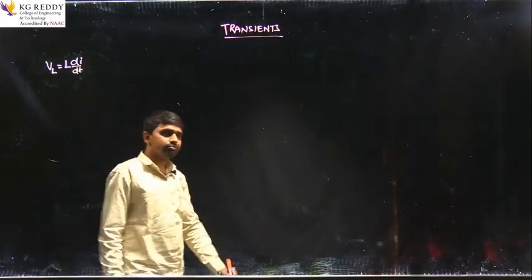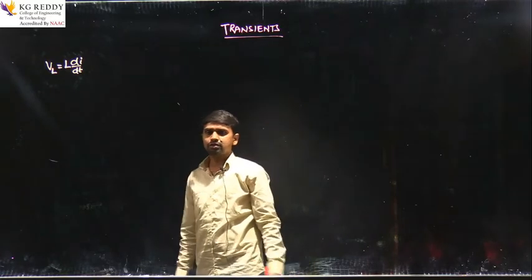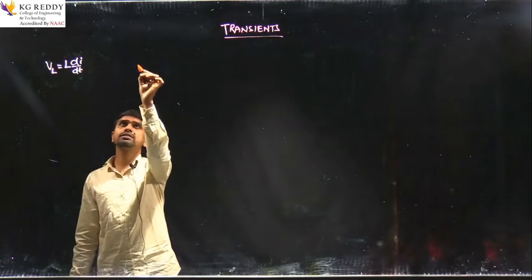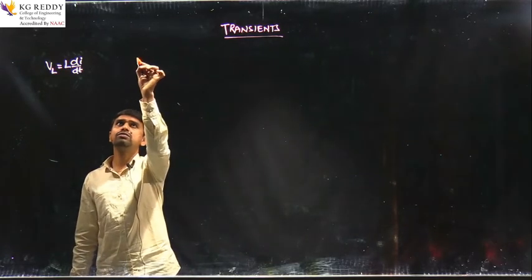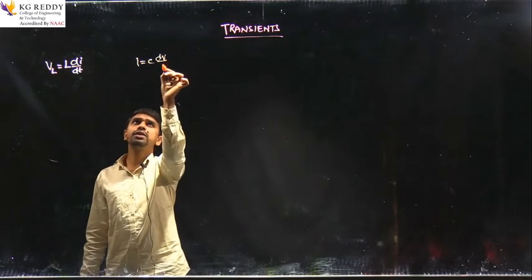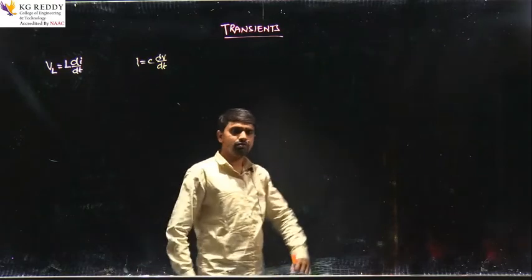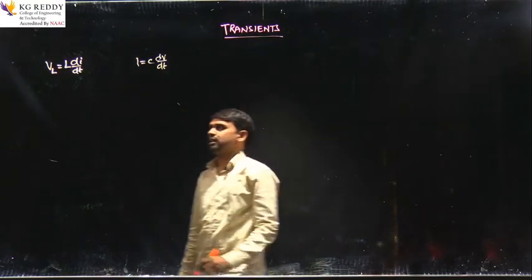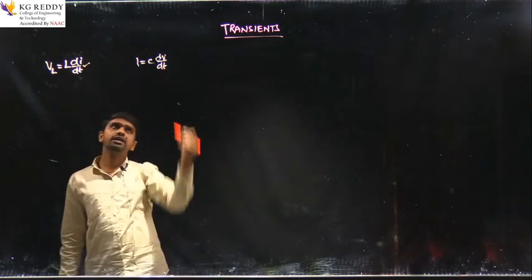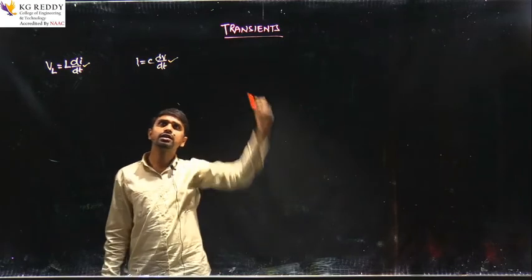And when a capacitor is connected to the network, the current flowing through the capacitor is given by I equal to C into dV by dt. We all know an inductor will not allow a sudden change in current and a capacitor will not allow a sudden change in voltage.